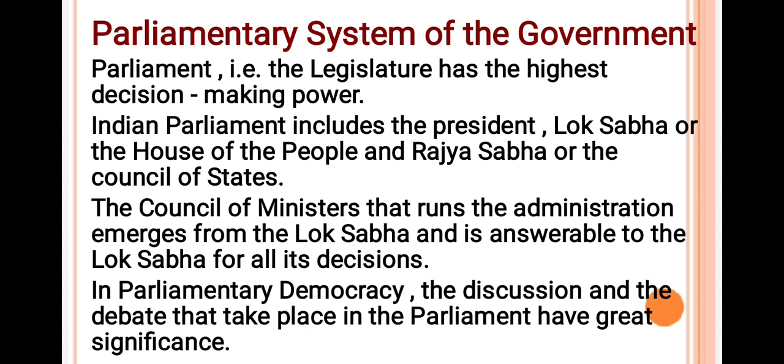Next topic is parliamentary system of government. The Indian Constitution has provided for a parliamentary system of government. In such a system, the parliament, that is the legislature, has the highest decision-making power. Indian parliament includes the President, Lok Sabha or the House of the People, and Rajya Sabha or the Council of States. The Council of Ministers that runs the administration emerges from the Lok Sabha and is answerable to the Lok Sabha for all its decisions. In parliamentary democracy, the discussion and the debate that take place in the parliament have great significance.